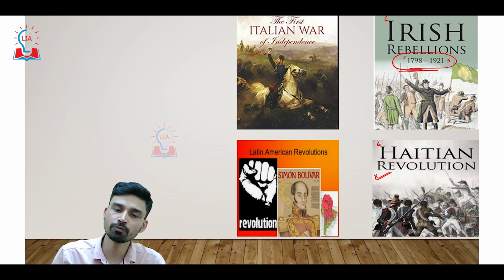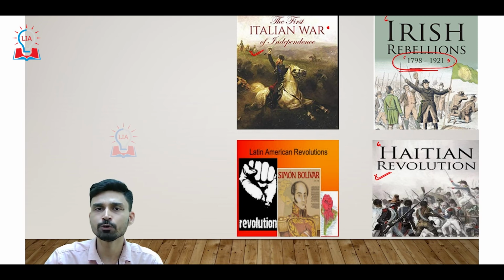The third contribution of the French Revolution is igniting the idea of the Italian War of Independence. Italy at that time used to be a colony of the Austrian Empire, and the Italian people started to fight against the Austrian Empire, against the Austrian kings and monarchs, and wanted to have a separate state of their own.